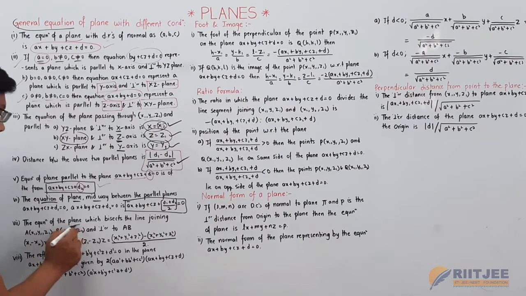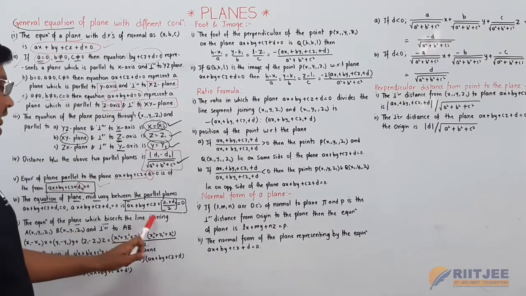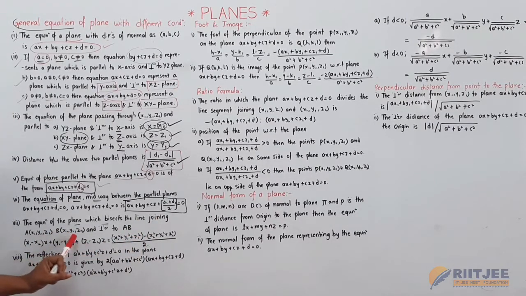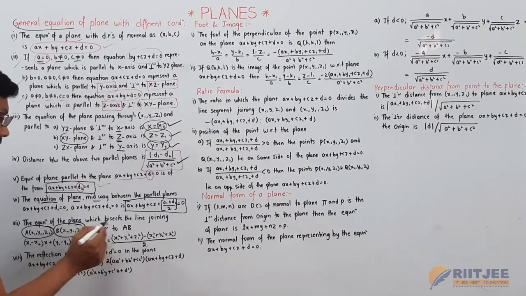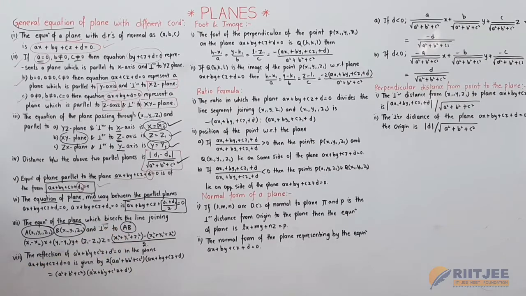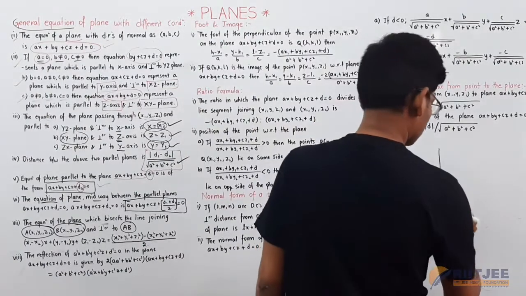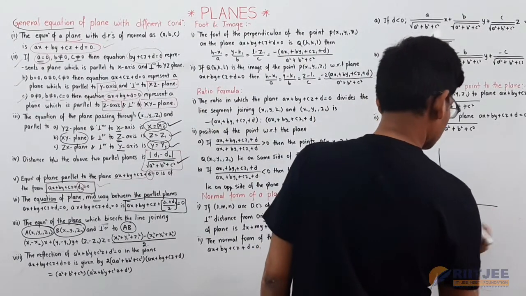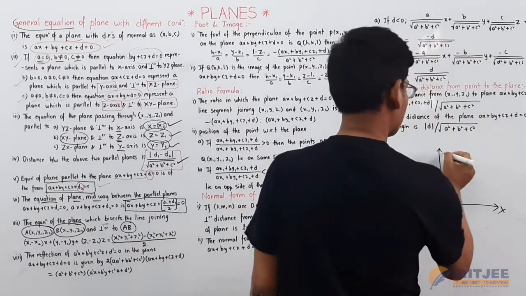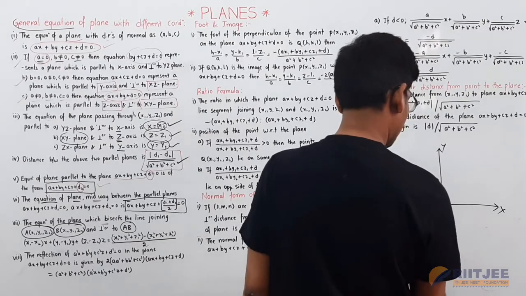Now the equation of the plane which bisects the line joining the points A and B, and is perpendicular to AB here. So the equation of the plane: this is x, this is y and this is z.